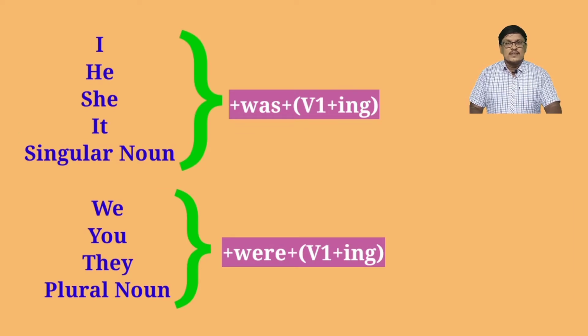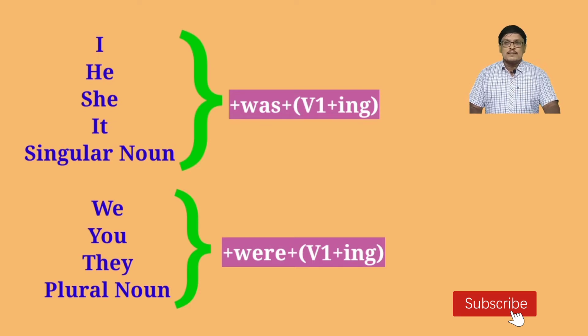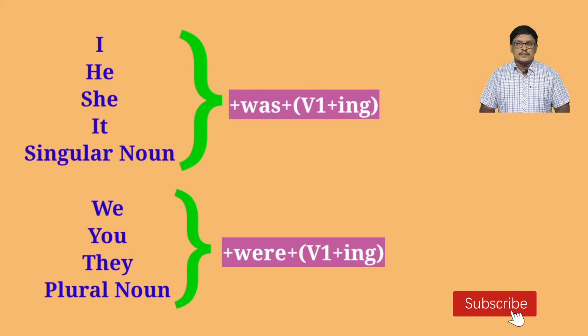For the subjects I, he, she, it, singular noun, we have to use was plus ing form, present participle form of the verb. For the subjects we, you, they, plural noun, we have to use were plus ing form of the verb, that means present participle form of the verb. You can understand that singular subjects will take was plus ing form, plural subjects will take were plus ing form.